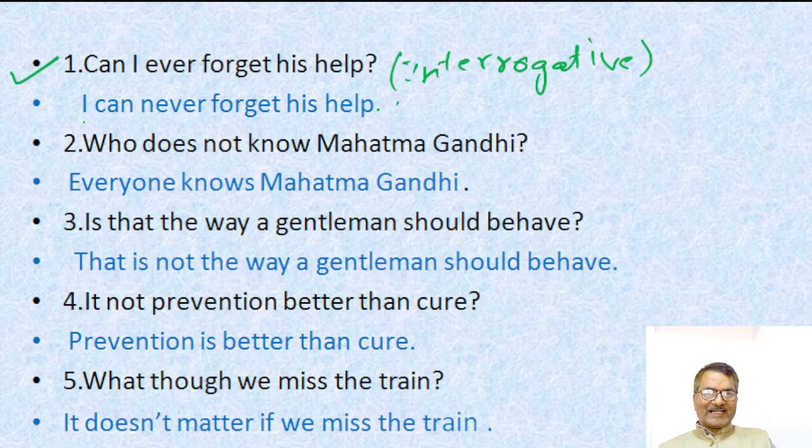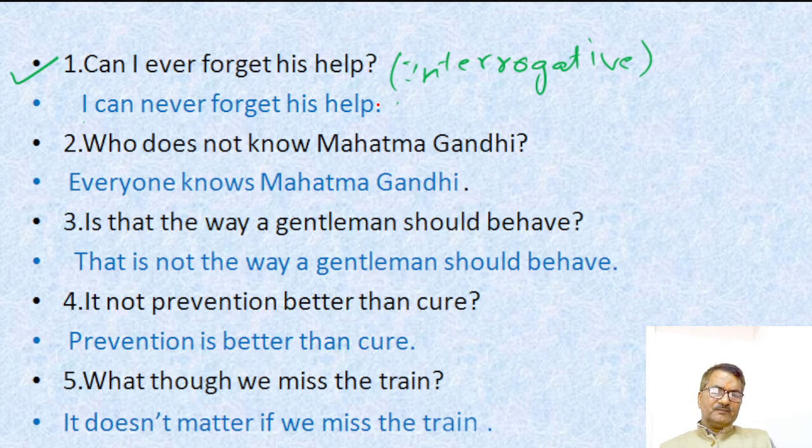And "can" is a helping verb, a modal auxiliary. Such an interrogative sentence which begins with an auxiliary verb is called a yes-no type interrogative sentence. In this sentence, "ever" will be replaced by "never" when we change it into assertive: "I can never forget his help."